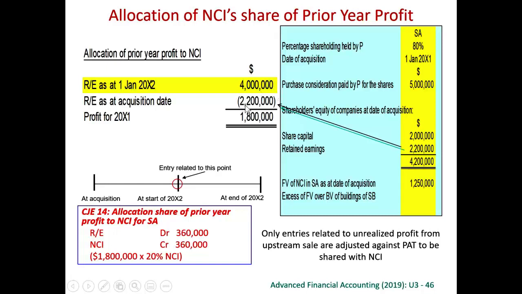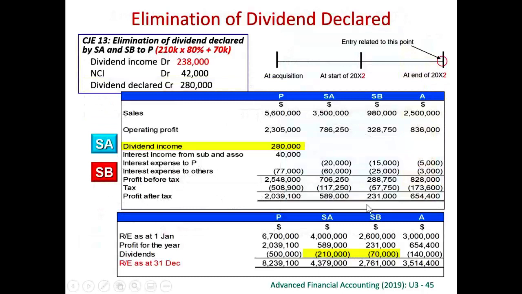We share the profits from the day of acquisition up to the beginning of the current year to NCI. So for subsidiary A, only subsidiary A has got non-controlling interest because subsidiary B is 100%. At the day of acquisition, the retained earnings was 2.2 million. At the beginning of the current year, subsidiary A has got opening retained earnings of 4 million.